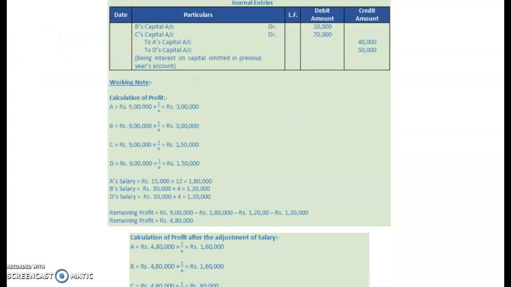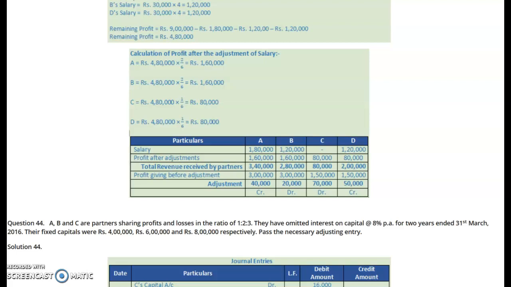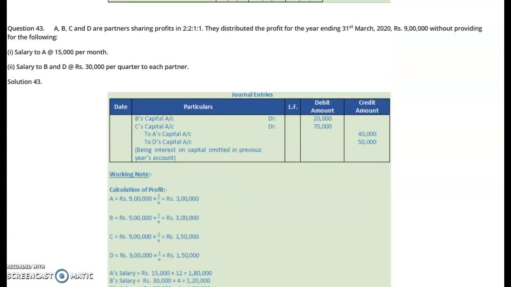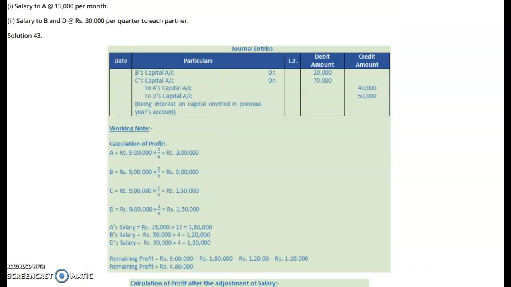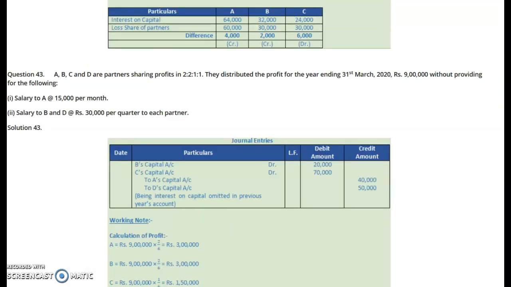The amount of rupees 4,20,000, that is 1,80,000, 1,20,000, 1,20,000, total 4,20,000, will be credited to them as salary, and the debit will be taken in their profit sharing ratio of 2:1:1. This total amount is to be credited to them, but they had already shared this profit of 9 lakh in the ratio of 2:1:1.